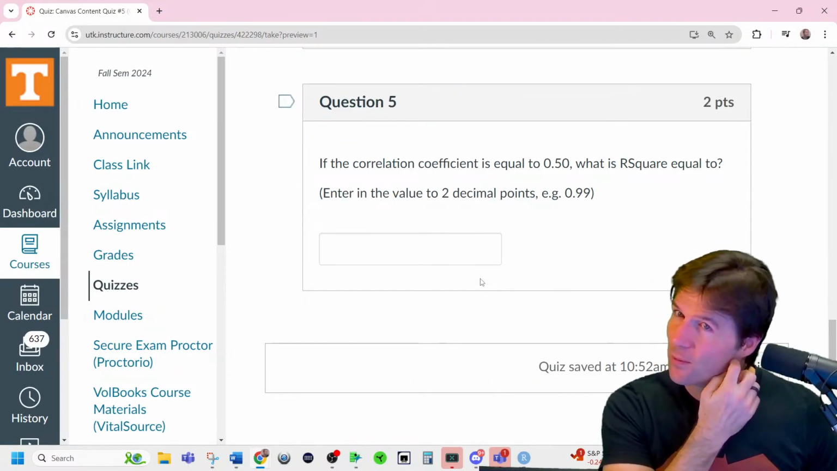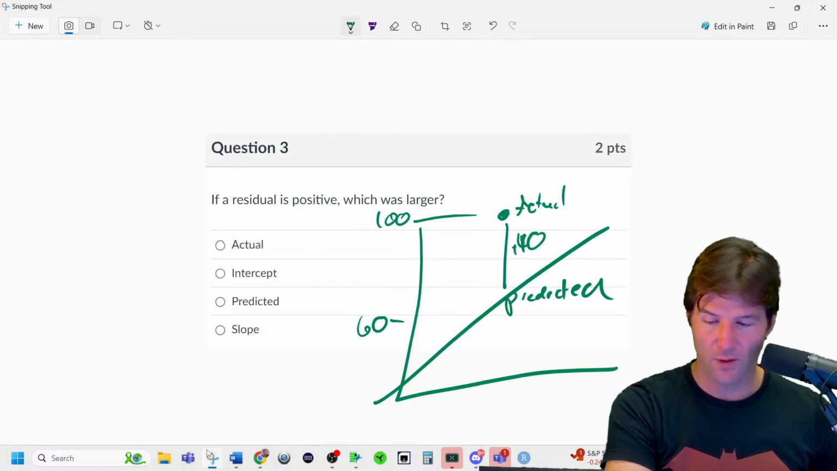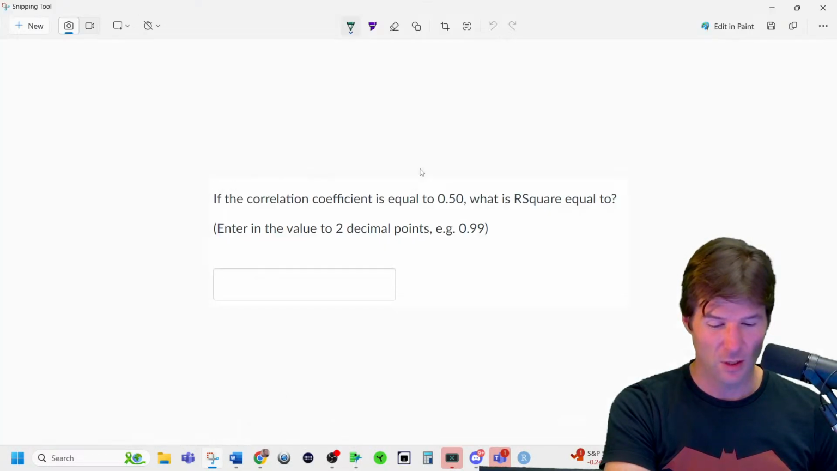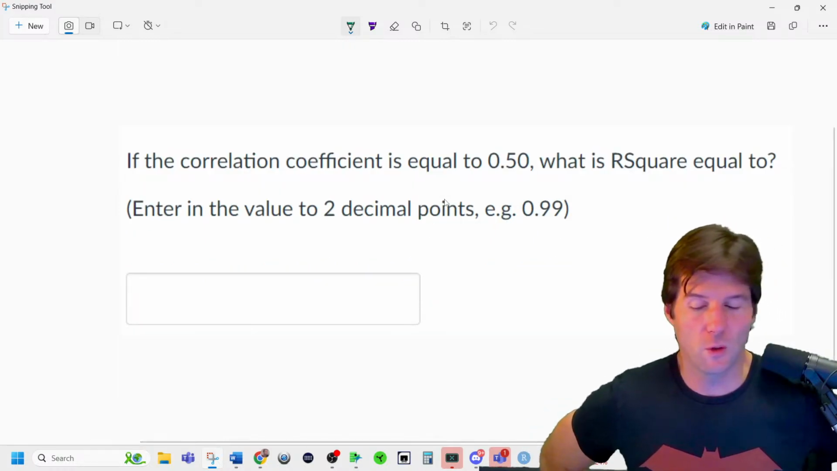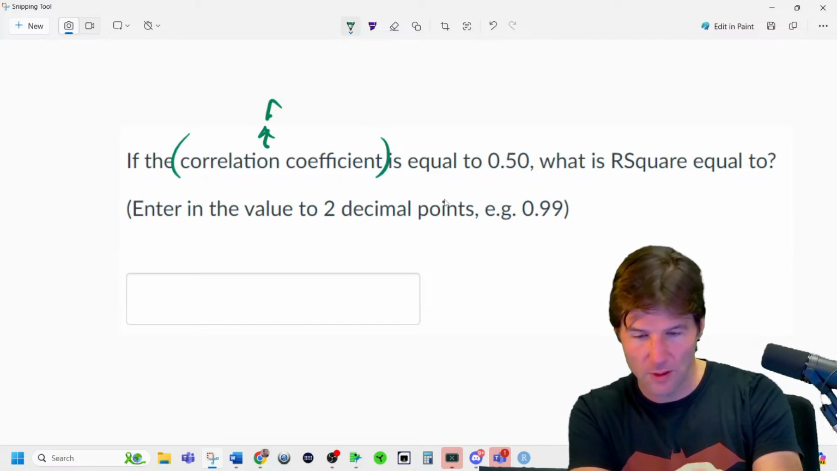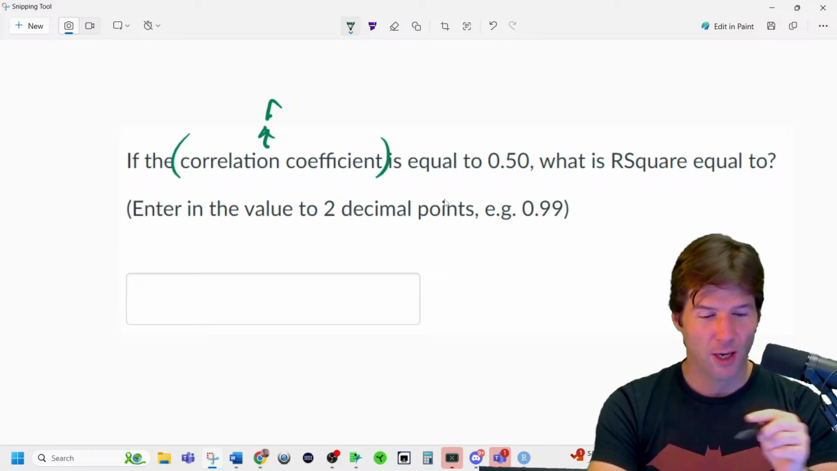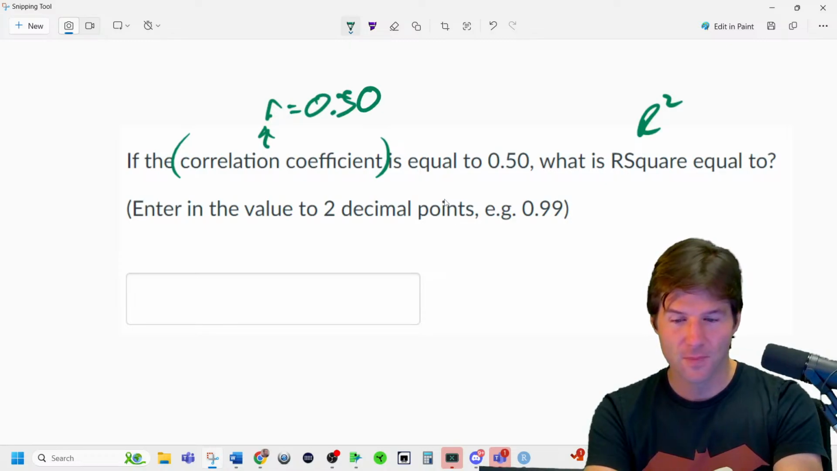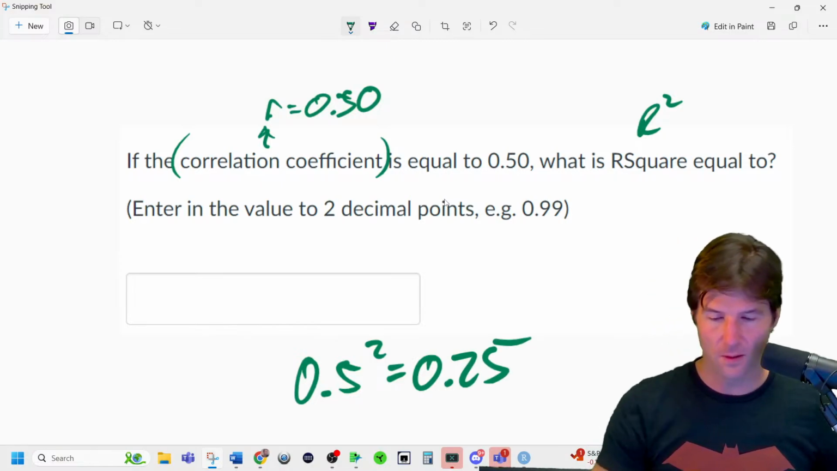If the correlation is 0.5, what is the R squared? Last one, then we do the gestation question. This one is difficult if you don't know that correlation is R. So this whole thing right here is R. That's what correlation stands for. So what is the R squared? So we're trying to find R squared, and we know. Yep, that's it. There you go, R squared.